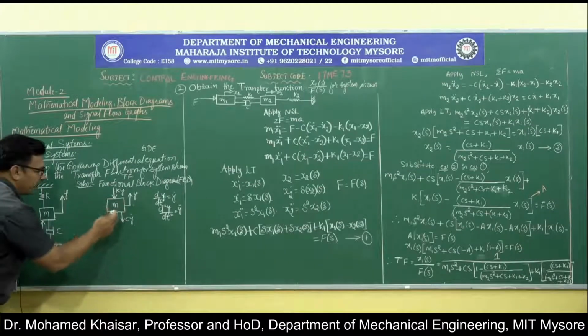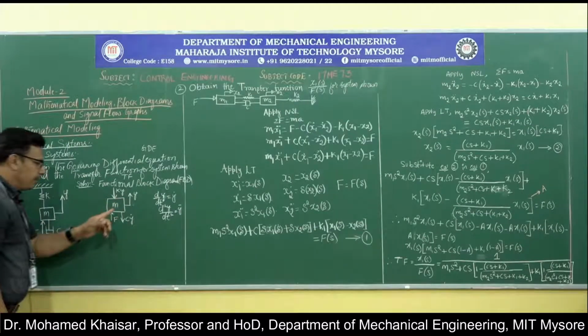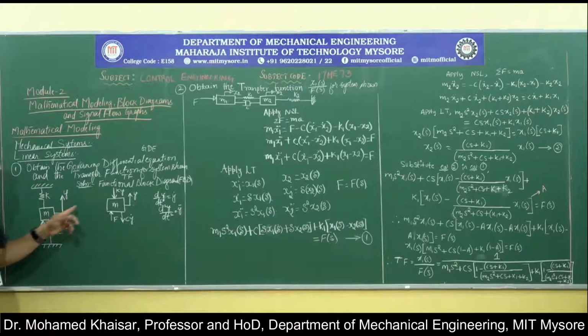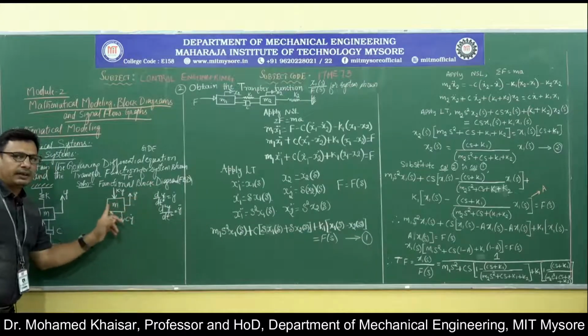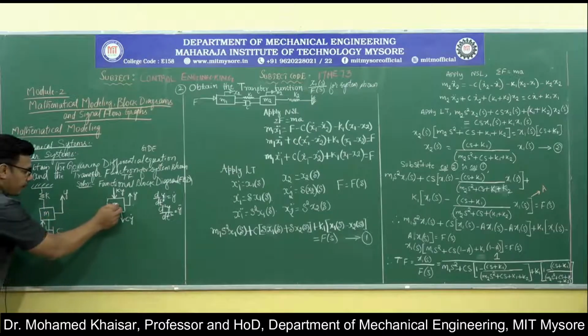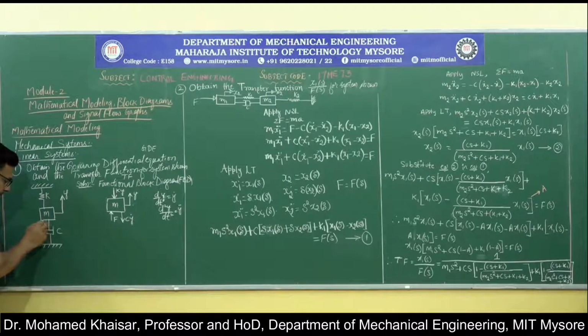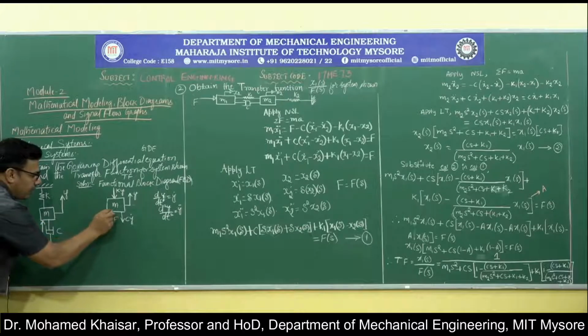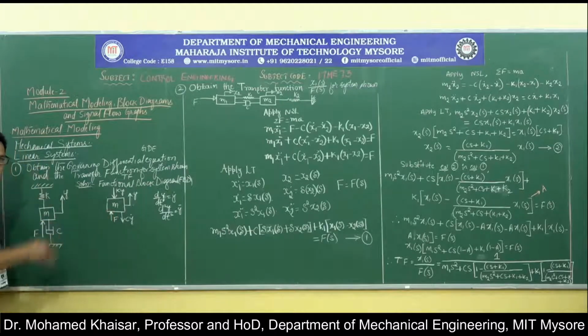Now, once we have written this functional block diagram, I'll repeat, I am just trying to write the functional block diagram, extracting information from the system given. As you can see, there is a mass m, it is being disturbed by a force F in the vertically upward direction, because of which the mass is getting displaced by distance y. This is what I have written.